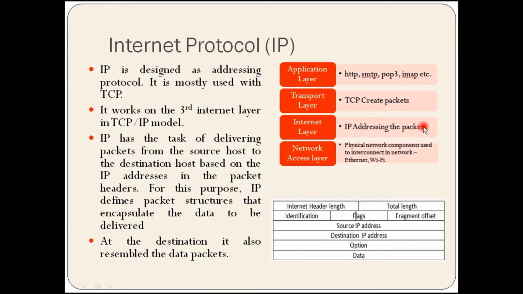So here we can also see the work of IP is addressing the packets. At the destination, it also reassembles the data packets. So after sending from this computer, the data on the destination system is also reassembled by the IP.